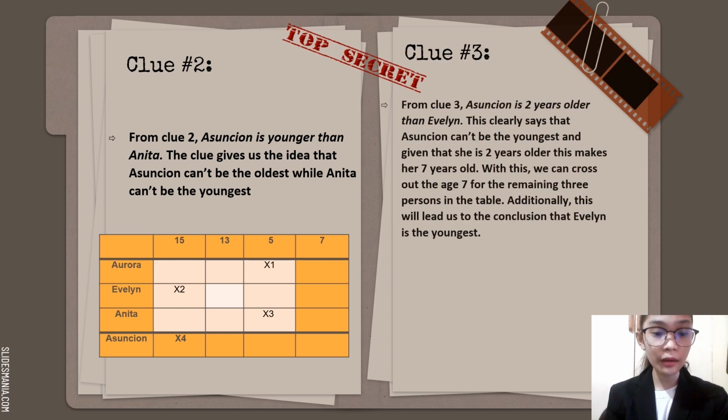And for clue number 3, Asuncion is 2 years older than Evelyn. This clearly says that Asuncion can't be the youngest, and given that she is 2 years older, this makes her 7 years old. With this, we can cross out the age 7 for the remaining 3 persons in the table.